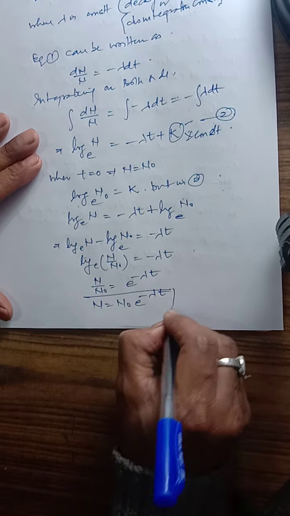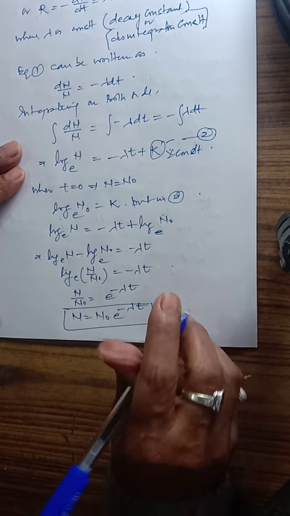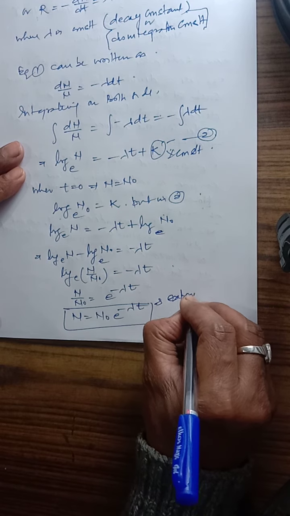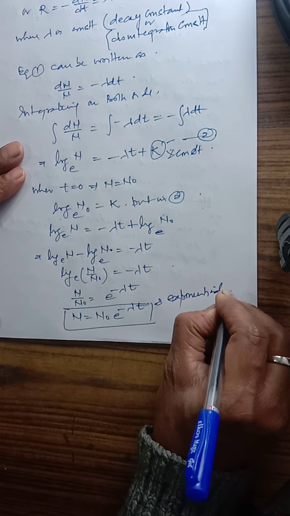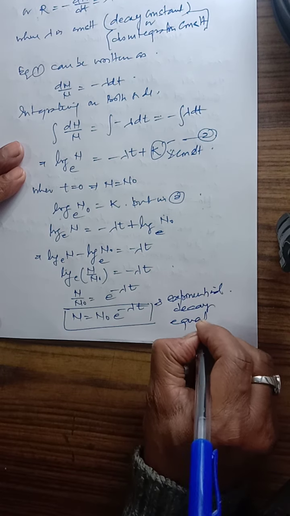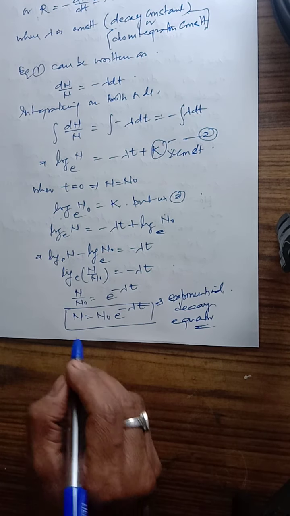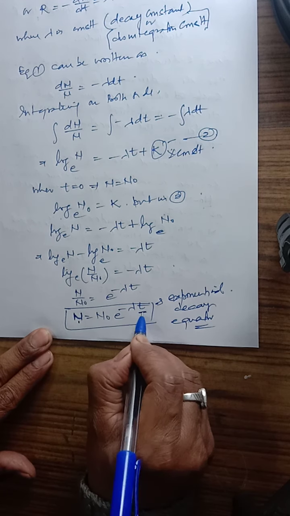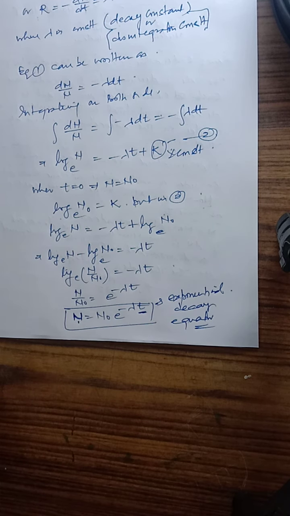This is known as the exponential decay equation. With the help of this equation we can find out the value of undecayed atoms in the time interval t.